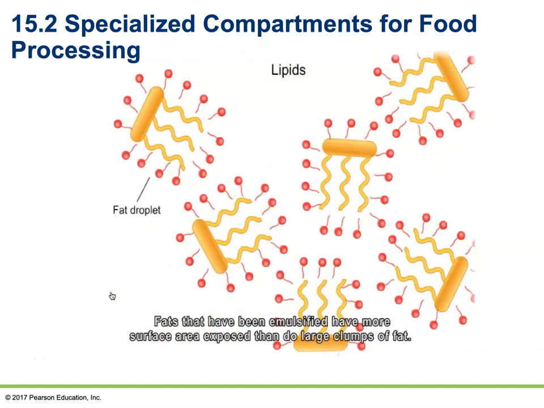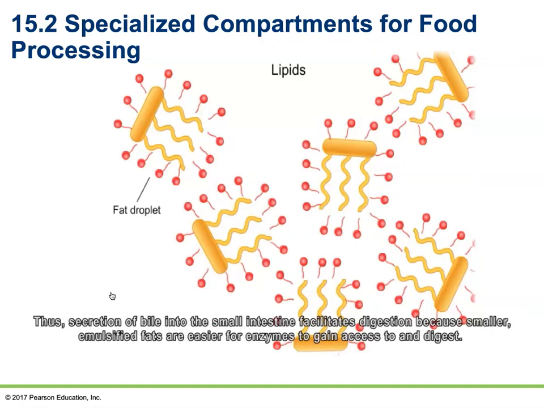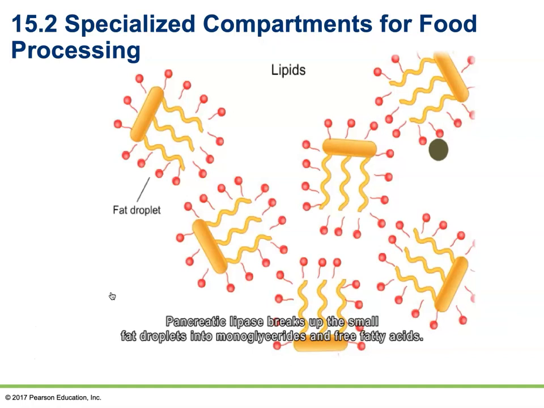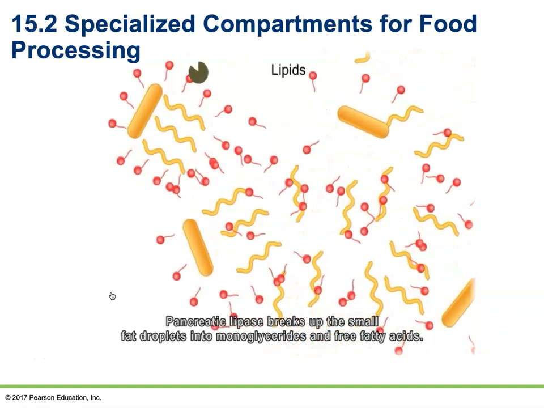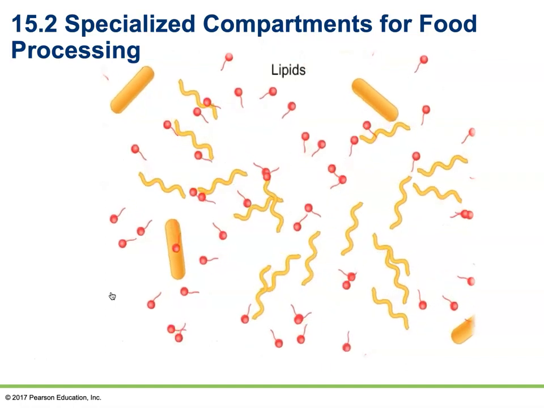Fats that have been emulsified have more surface area exposed than do large clumps of fat. Thus, secretion of bile into the small intestine facilitates digestion because smaller emulsified fats are easier for enzymes to gain access to and digest. Pancreatic lipase breaks up the small fat droplets into monoglycerides and free fatty acids.